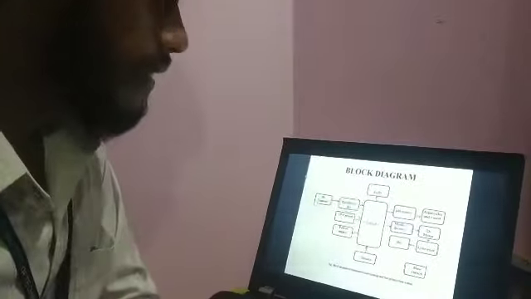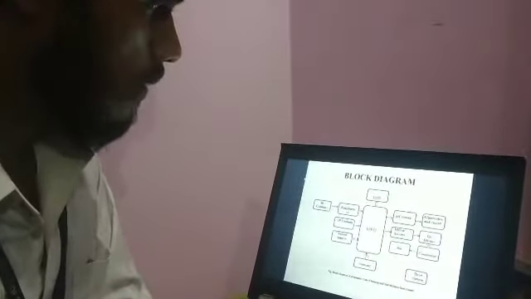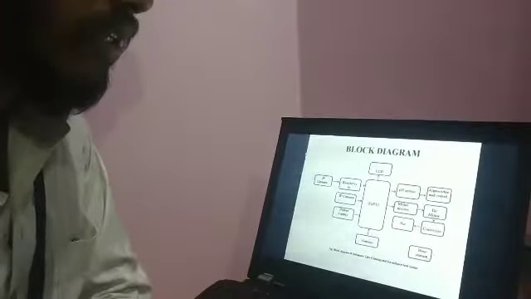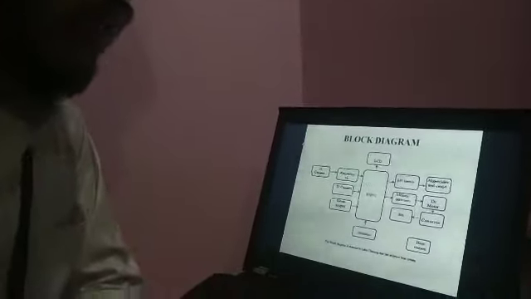Firstly we will go with the Raspberry Pi. The Raspberry Pi and Pi camera are for digital image processing, the IP camera is for surveillance purposes, and the LCD is for display. We have also interfaced an I2C bus for this LCD to display the pH value, temperature and humidity. These values need to be displayed. That's why we have interfaced the I2C bus.